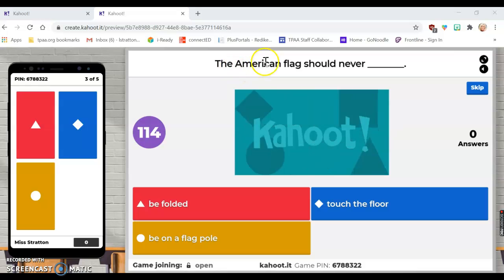Next question, the American flag should never blank. The American flag should never be folded for the triangle. The American flag should never touch the floor for the blue diamond. Or the American flag should never be on a flagpole for the yellow circle. You're going to decide which is the correct answer.